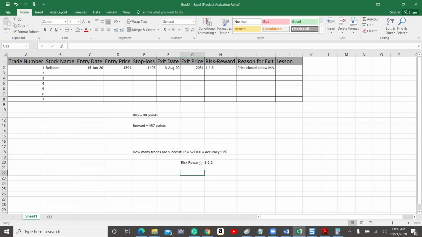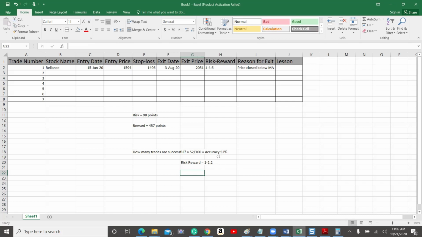In that case, it becomes a beautiful trading system, because if you take 100 trades based on the system, 52 trades will turn out as profitable trades. Usually the average risk reward per trade becomes 2.0. It doesn't mean every trade will give 2.0 reward. Some trades might give more, sometimes less.